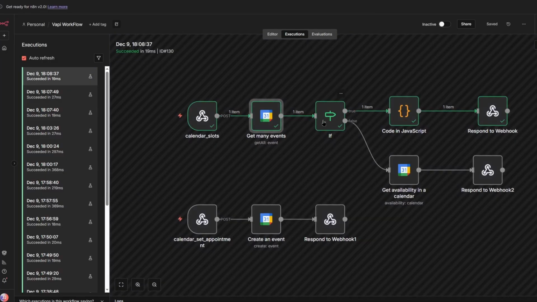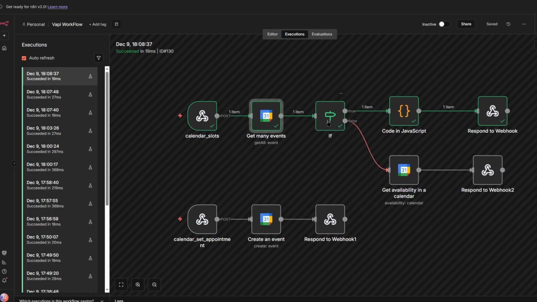Now, there are a few ways you can fix it, but the solution I ended up going with is this. If Google does return results, then it will send the results to the code node, which will calculate all the free slots. However, if no results are returned, then we have a different path. Technically, you don't have to do this. I just do this for safety purposes, because personally I'd rather be as safe as possible and catch all errors.